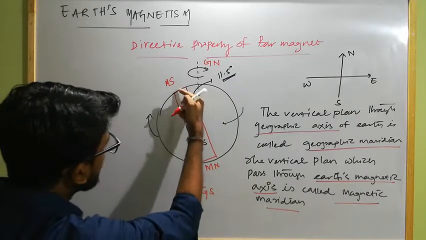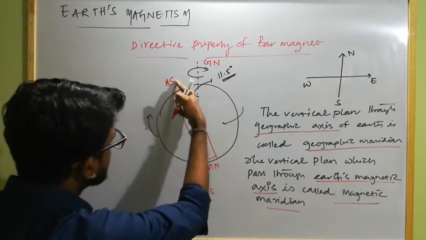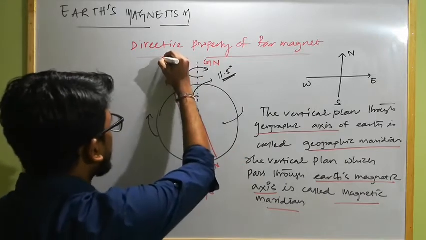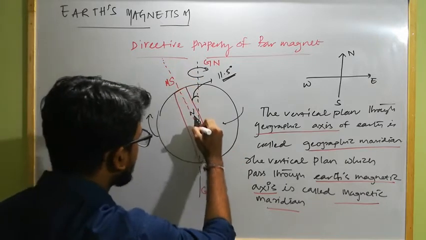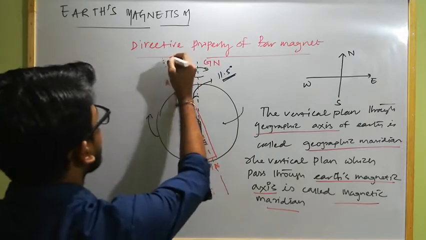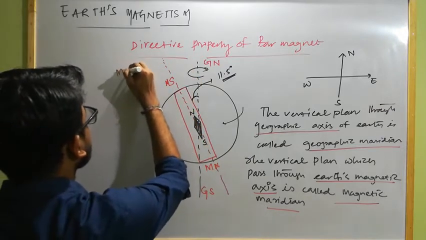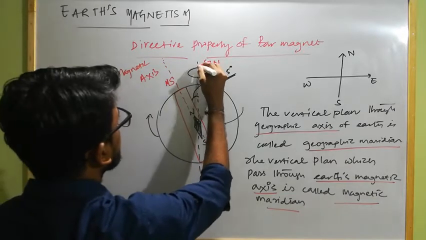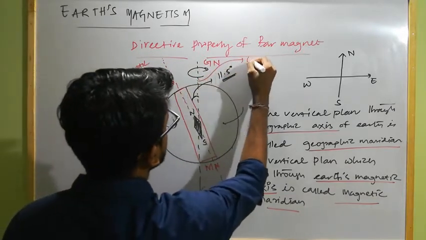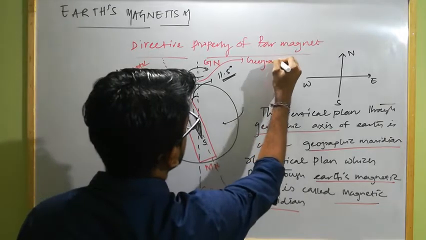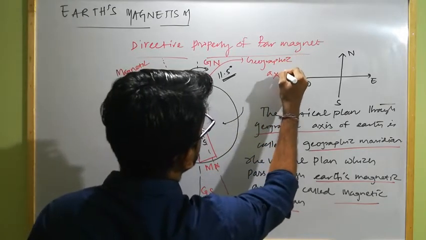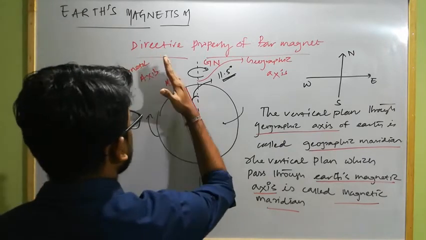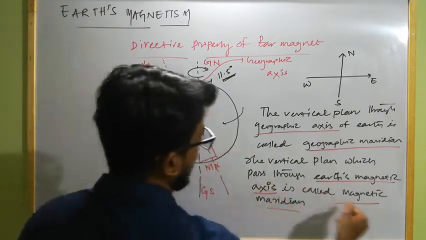And as this is the Earth's magnet, this south and north pole are the Earth's magnetic south and north pole, so the axis passing through this is known as magnetic axis, and this is known as geographic axis. And the vertical plane passing through the magnetic axis is known as magnetic meridian.